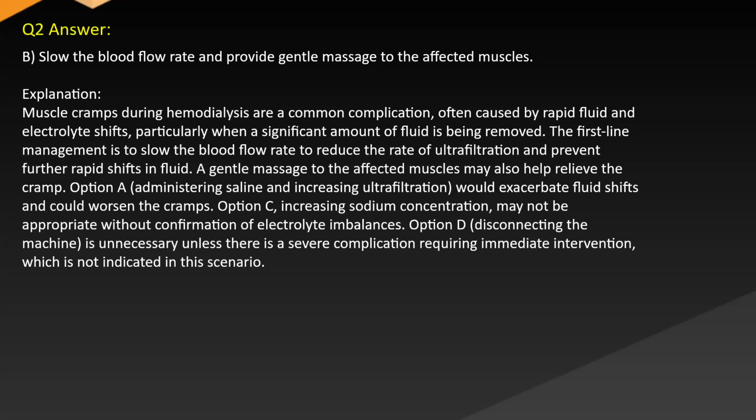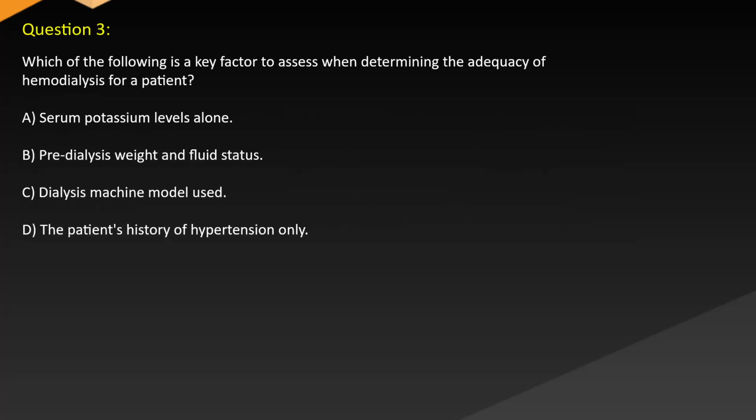Option A, administering saline and increasing ultrafiltration, would exacerbate fluid shifts and could worsen the cramps. Option C, increasing sodium concentration, may not be appropriate without confirmation of electrolyte imbalances. Option D, disconnecting the machine, is unnecessary unless there is a severe complication requiring immediate intervention, which is not indicated in this scenario.